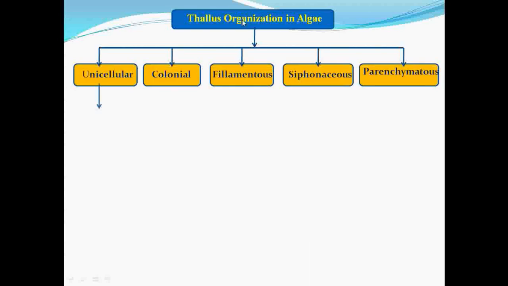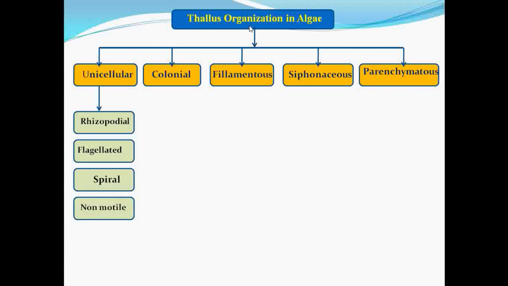Then next we see the thallus organization in algae. The thallus of algae gets divided into 5 types, that is unicellular form, colonial form, filamentous form, siphonaceous form and parenchymatous form. So unicellular means having a single cell.